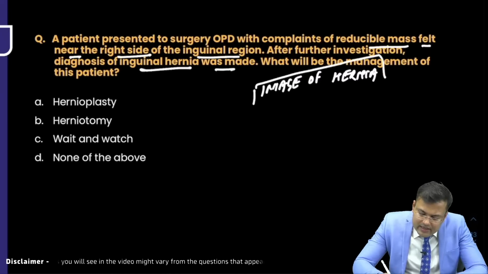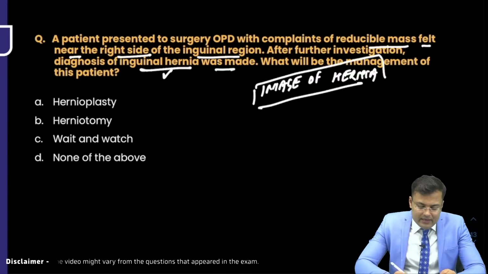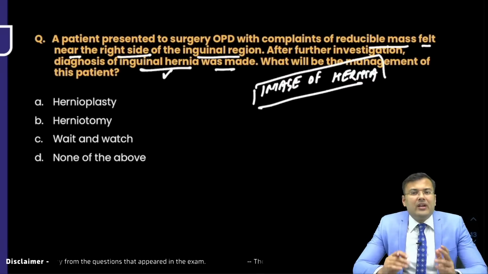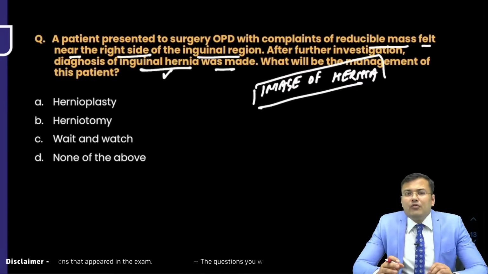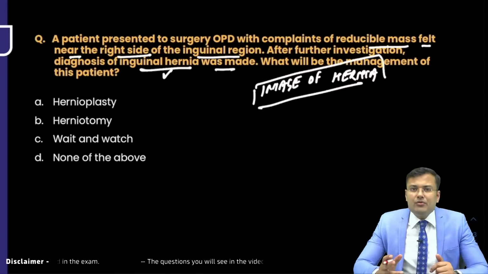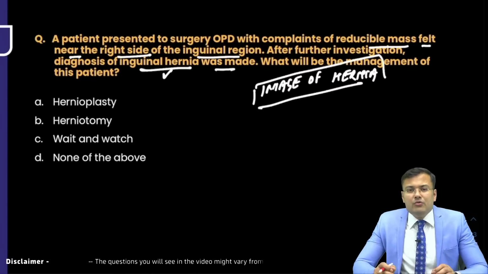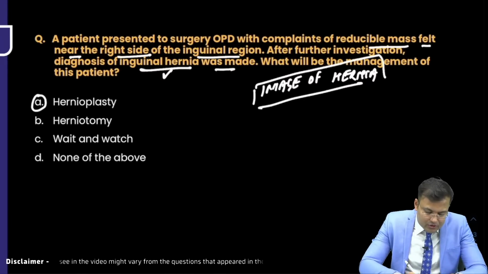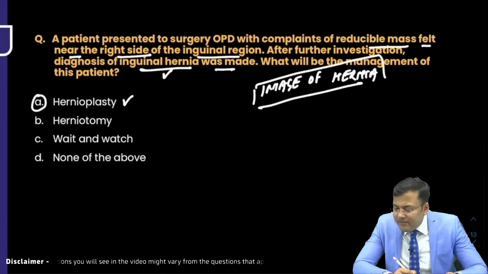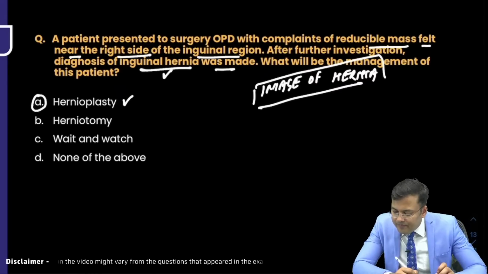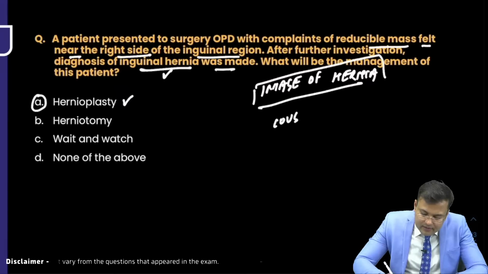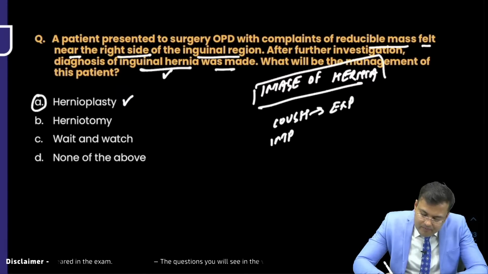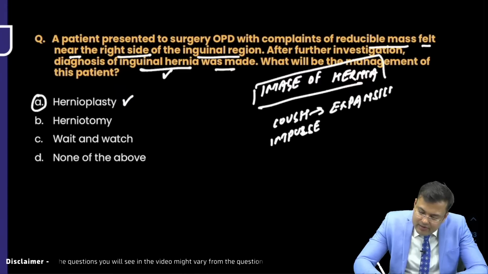Clear? So it's a clear-cut question that it's an inguinal hernia, and if it's an adult patient, what do we go for? We go for hernioplasty. And what is hernioplasty? You know, herniotomy plus use of mesh. So we go for hernioplasty. Can you tell me the options? What were the options? Okay, there was cough impulse, and it was expansile swelling.